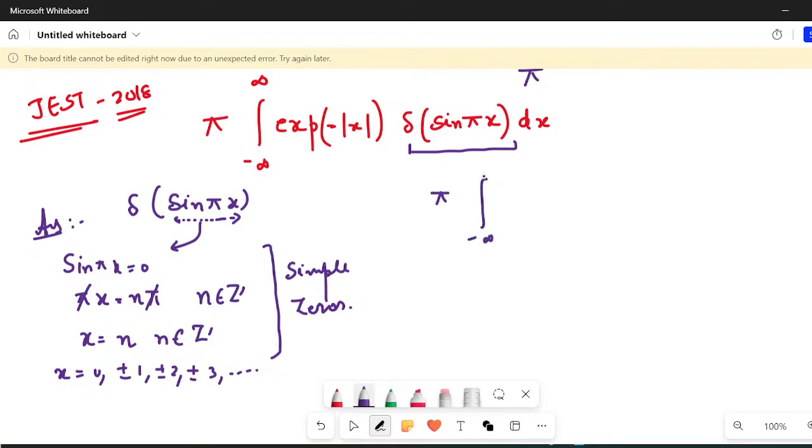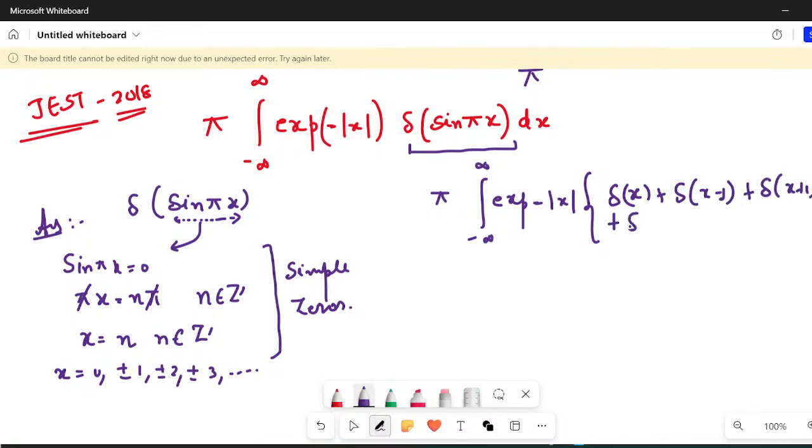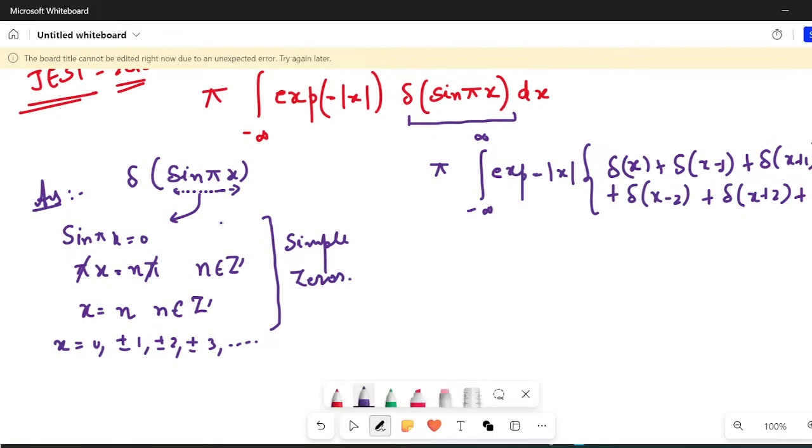Now let us find an answer for it. The integral from minus infinity to plus infinity of exponential minus modulus of x, and then instead of sine pi x, I'll write simply Dirac delta of x plus Dirac delta of x minus 1, Dirac delta of x plus 1, then plus Dirac delta of x minus 2, then plus Dirac delta of x plus 2, and so on and so forth. And let us find the derivative also. The derivative of sine is simply pi cos pi x, modulus, which we'll have to write in the denominator at x equals n.